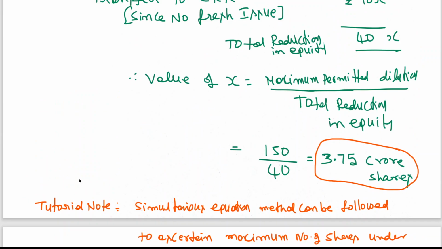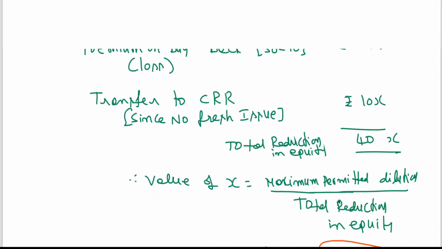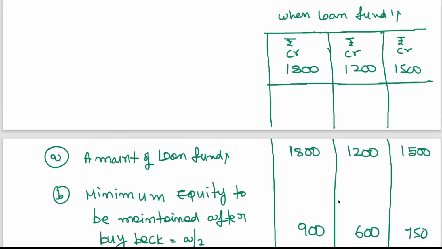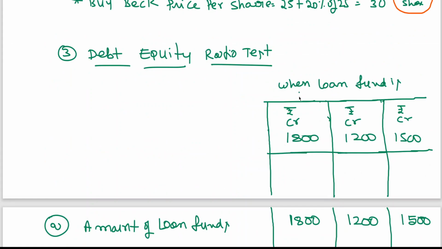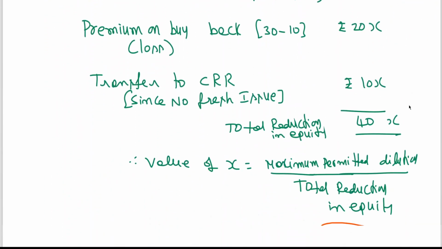Here also one more note we can write: 3.75 crore shares for situation 2 only. If you want, this can be called situation 1. This is situation 2. This is situation 3. Okay, situation 1, 2, 3.